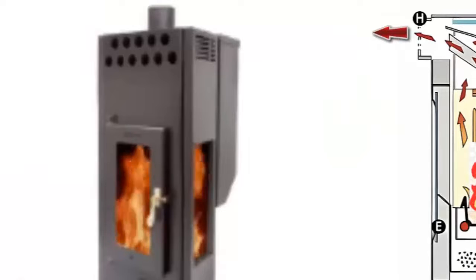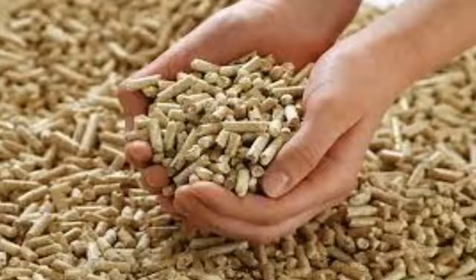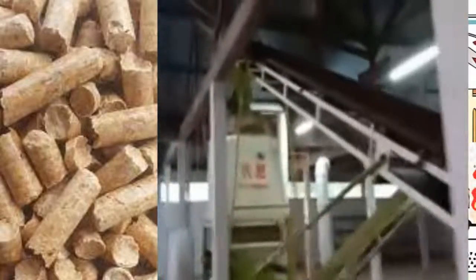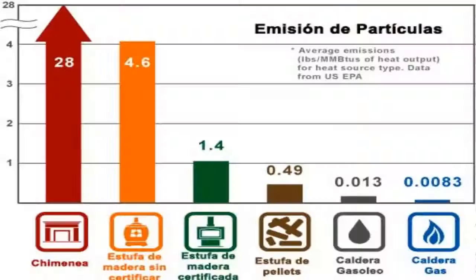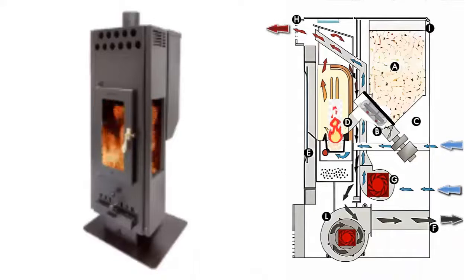What is a pellet stove? Pellet stoves are small heat generators that operate through the combustion of a fuel called pellets. The pellet is a renewable biofuel derived from wood remnants such as shavings or conglomerated chips in sustainably managed forests. It is considered a clean and environmentally friendly fuel because the emissions it produces are deemed absorbed by the tree from which the pellet originated.